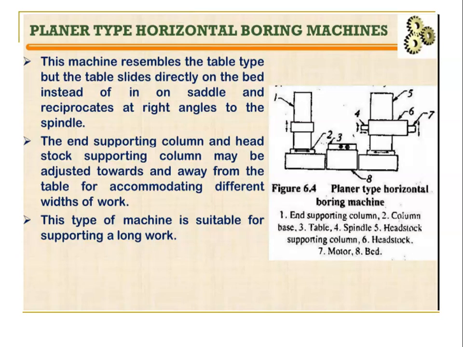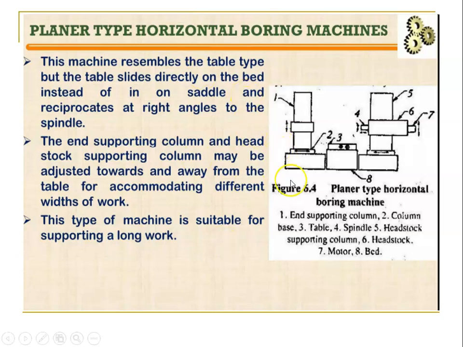The end supporting column and headstock supporting column may be adjusted towards or away from the table for accommodating different widths of the work, right? So the two columns, the end supporting column as well as the headstock supporting column, may be adjusted. So we can adjust them to hold different sizes of workpiece. This type of machine is suitable for supporting long work. So very long work we can use.